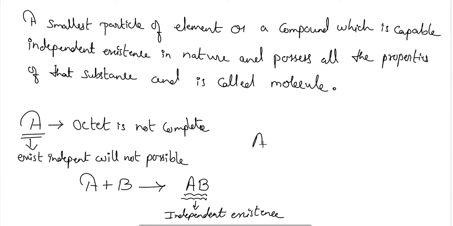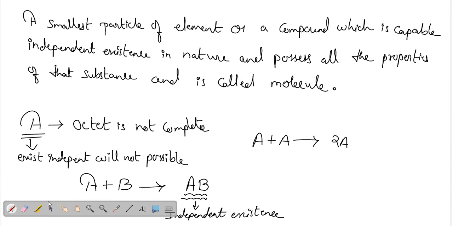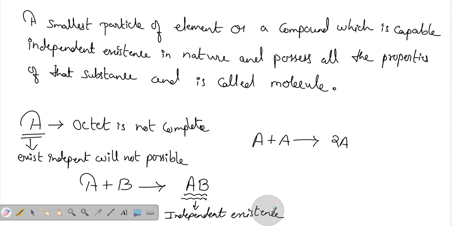One A can combine with another A to form a group of the same elements, like A2, which is also capable of independent existence, or they can combine with other elements to form a group of two or more substances in order to ensure their independent existence in nature.